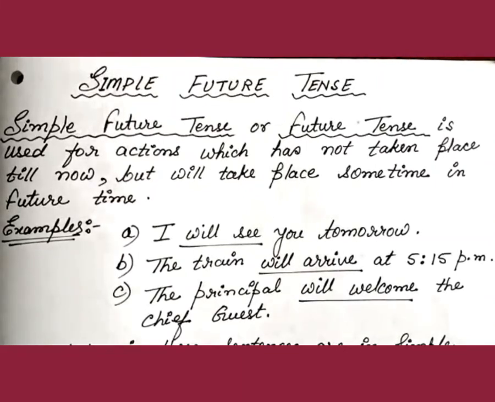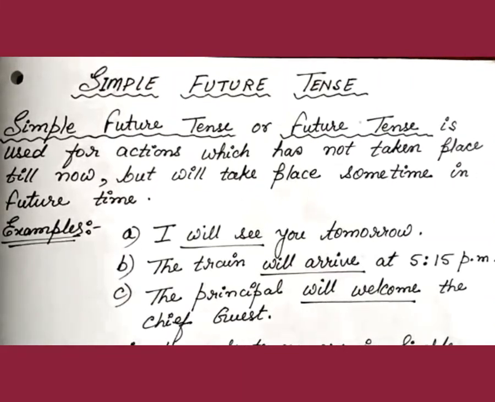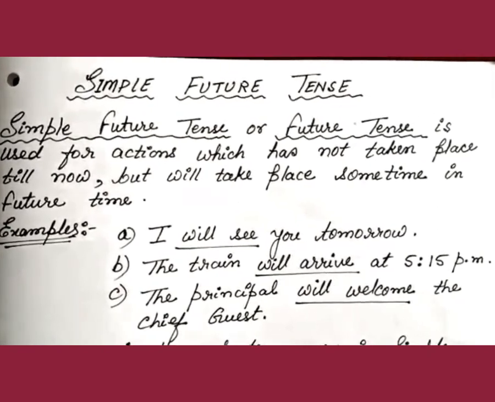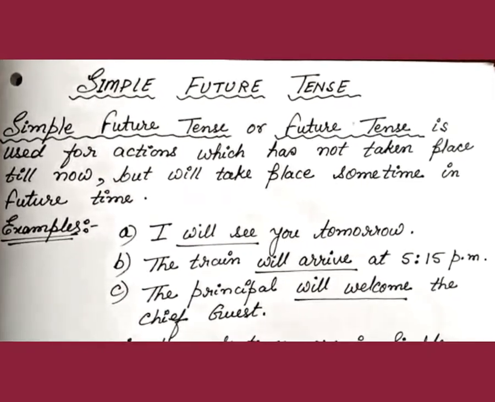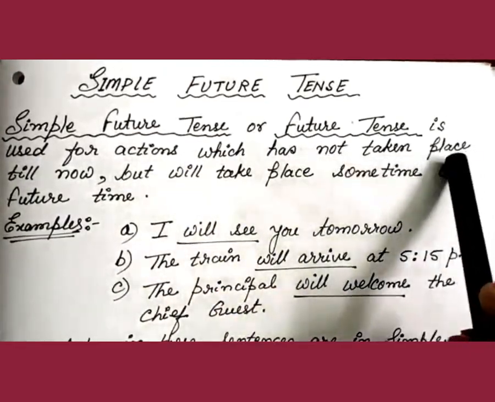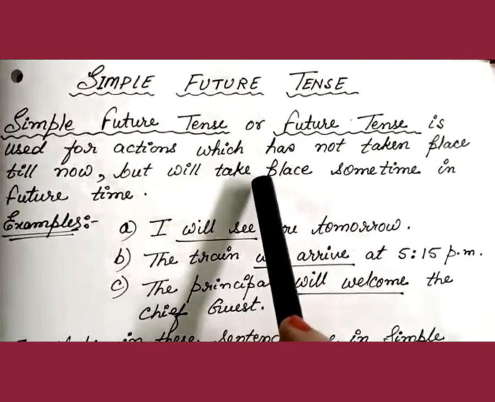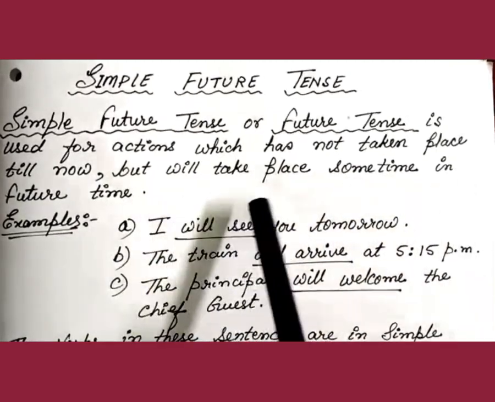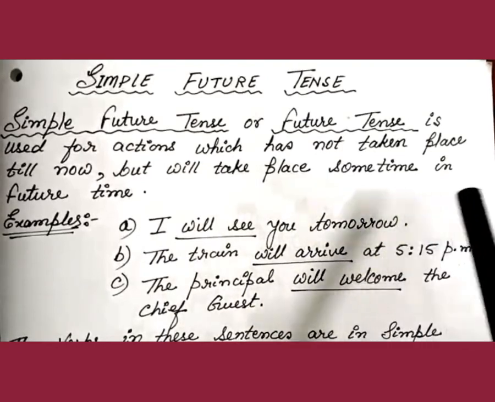Now, having finished simple past tense and simple present tense, we will move ahead with simple future tense. Simple future tense, or future tense, is used for actions which have not yet taken place but will take place sometime in future time.